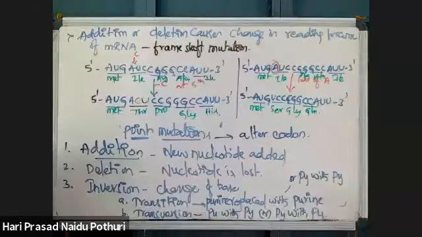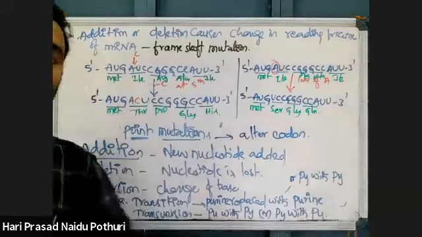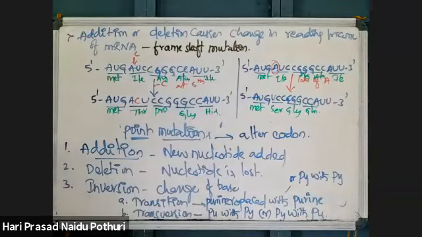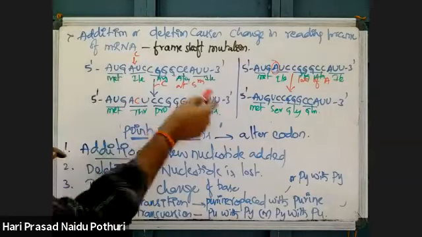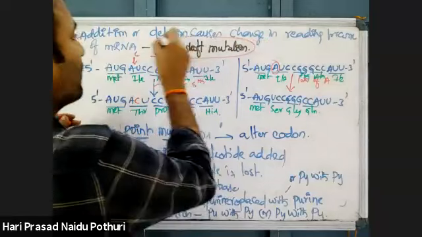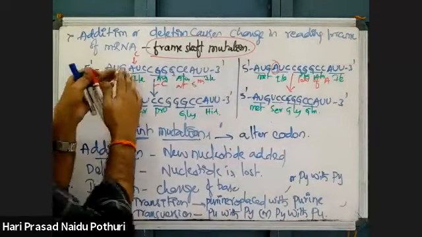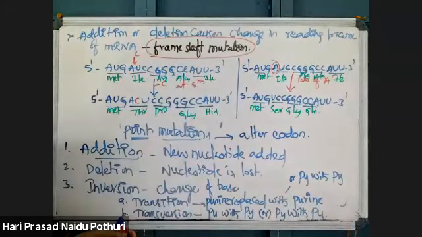Due to addition or deletion of one nucleotide, there is a change of the entire reading frame of mRNA. As the entire reading frame changes after this, it is called a frame shift mutation. Here, the reading frame is shifted in the forward direction.